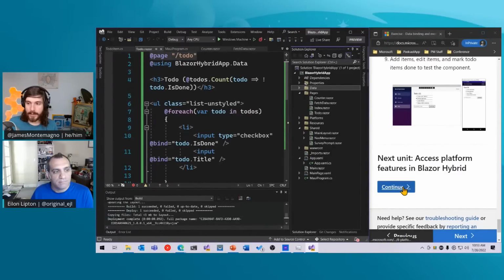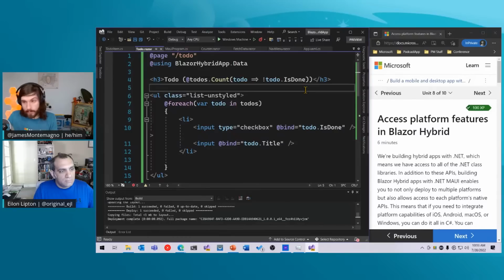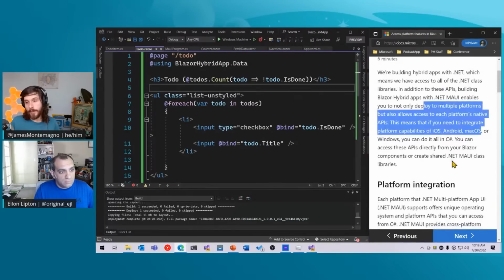Cool. Let me go ahead and continue on because this is my favorite part, because now we're going to talk about accessing platform features in Blazor Hybrid. So if you're coming from the Blazor world, all that's going to seem pretty familiar, and it should, because it's Blazor Hybrid. The cool part, though, with Blazor Hybrid is that since it's built on top, in this case, .NET MAUI, it enables you to not only deploy to multiple platforms, but access those platform APIs.